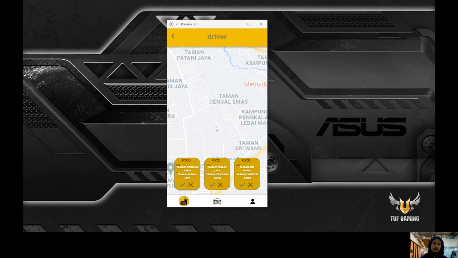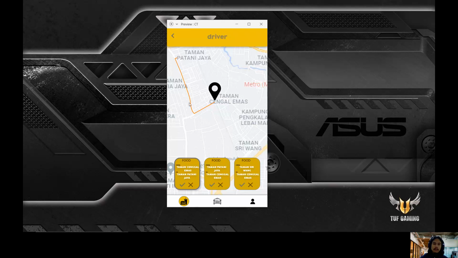Okay, so for the drivers, this is their screen. This is what they see. They will have options to choose jobs, where the jobs will pop up if they are within the radius of a request sent in by a user. So for example, they see this job and they like it and they want to take the job. So they have to press the job that they want, and they will be shown the distance or the destination that they will have to take the food from and where they have to deliver it to. So this is for the food.